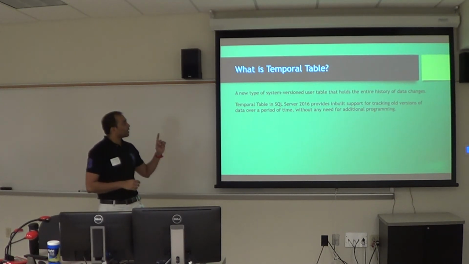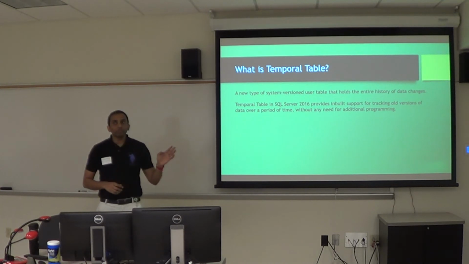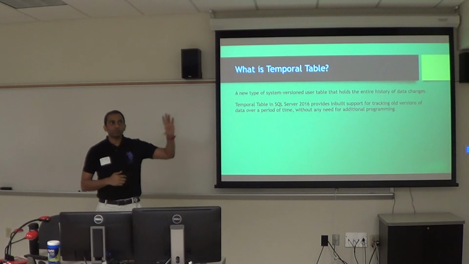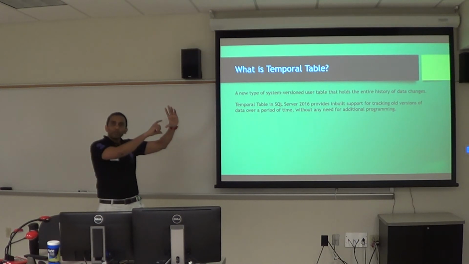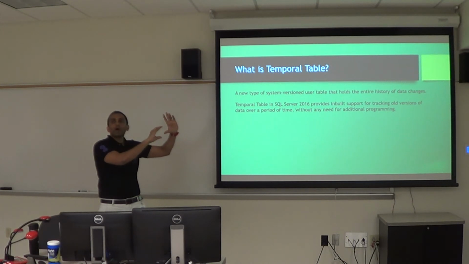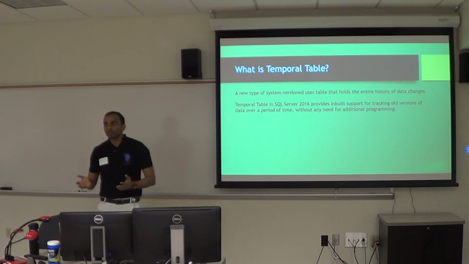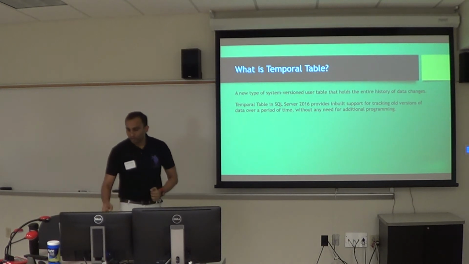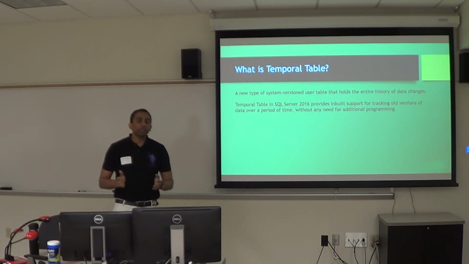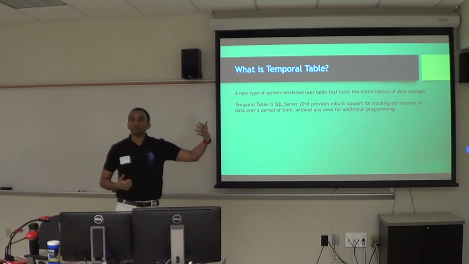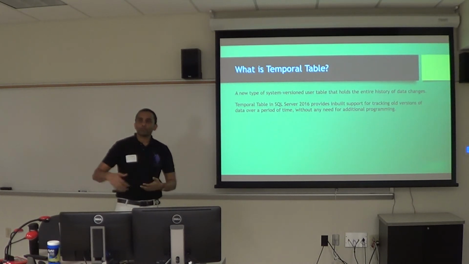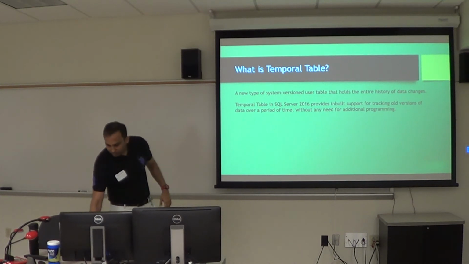So SQL Server now has a new type of table, the system-versioned table. You have your base table, and alongside it an exactly mirrored schema table which is your archive table, and any modifications you make to your table get captured into your archive table. There is no need for any additional programming, and no need to put triggers on your main table to capture changes. Earlier, we had to do additional programming just to capture all the modified data. Nothing was available out of the box, but now we have this feature.